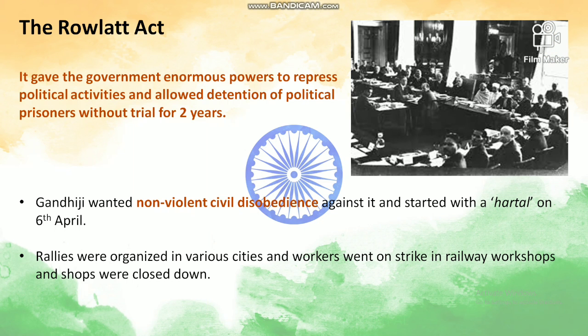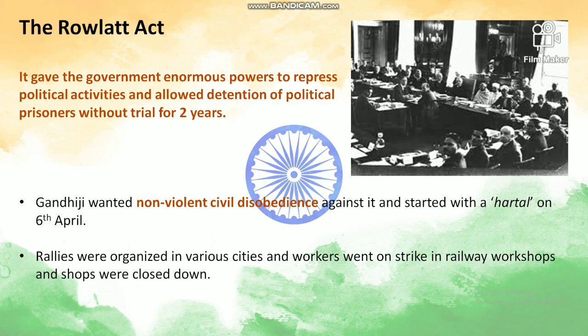So now, after Mahatma Gandhi gained success in all these three satyagrahas, in the year 1919 he decided to launch a nationwide satyagraha against the Rowlatt Act. Now, what was this Rowlatt Act?